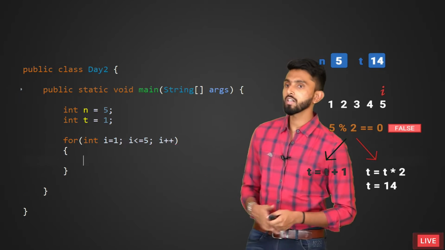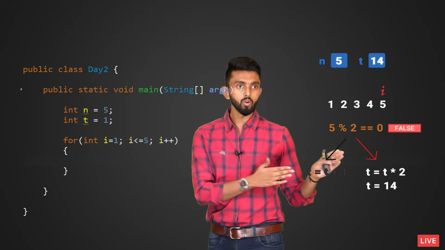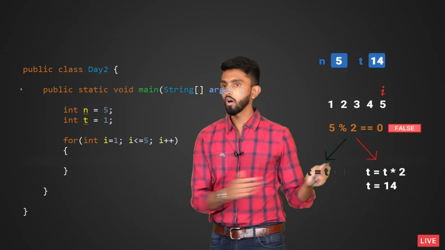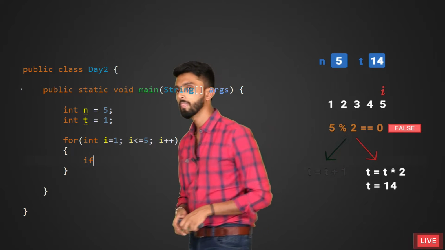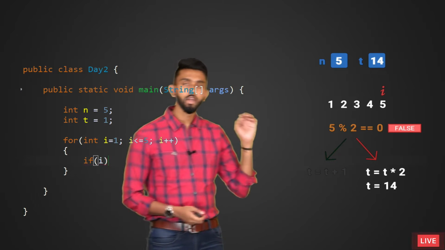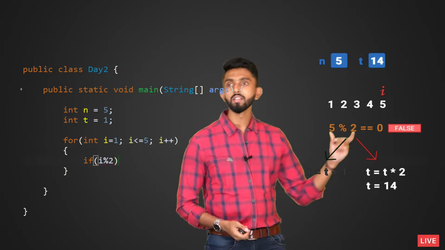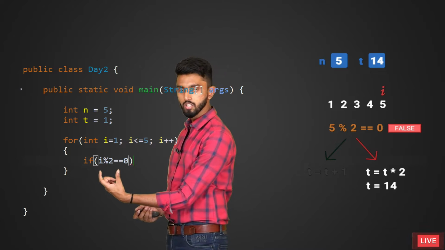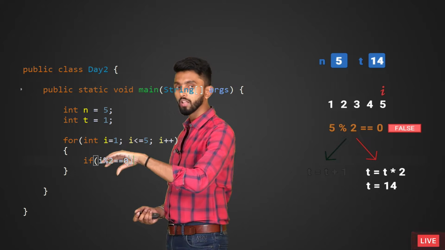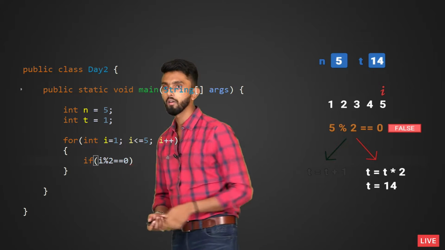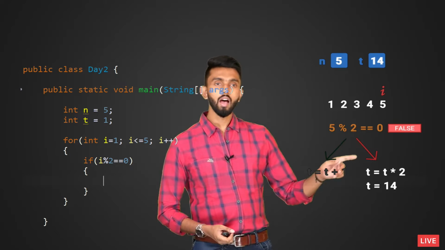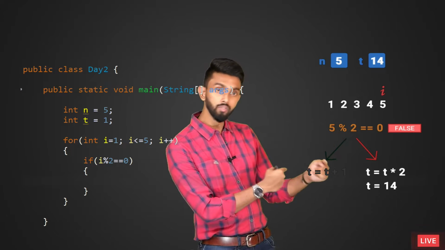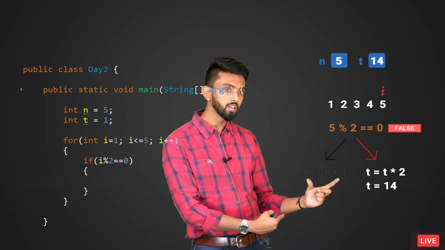I'll go inside that, and now I'm going to check if the i value is even or odd. How will I do that? If i mod 2 is equal to 0. If this condition is 0, it will be true, otherwise it will be false. If it is true, I will come inside the if, and there, since it is even, it is summer, so I will increase the t value by 1.